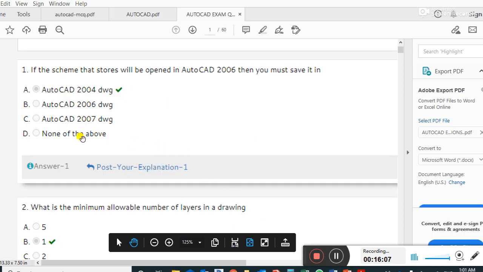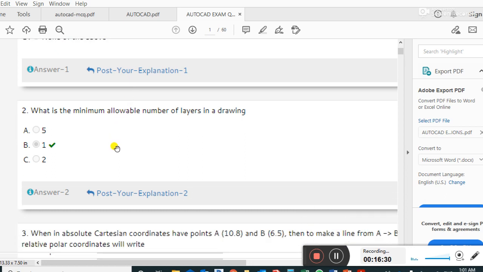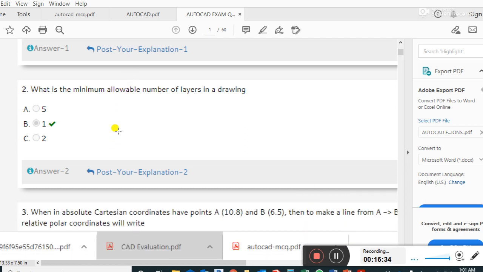Guys, next part: MCQs, multiple choice questions in AutoCAD software. If the scheme that stores will be opened in AutoCAD 2006, then you must save it in AutoCAD 2004 DWG. This is the right answer. Next, what is the minimum allowable number of layers in a drawing? 1 layer, guys. Right answer.